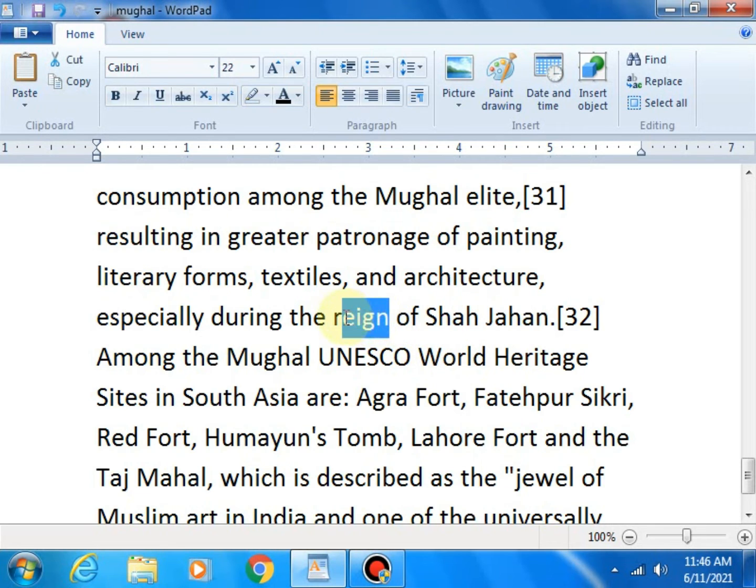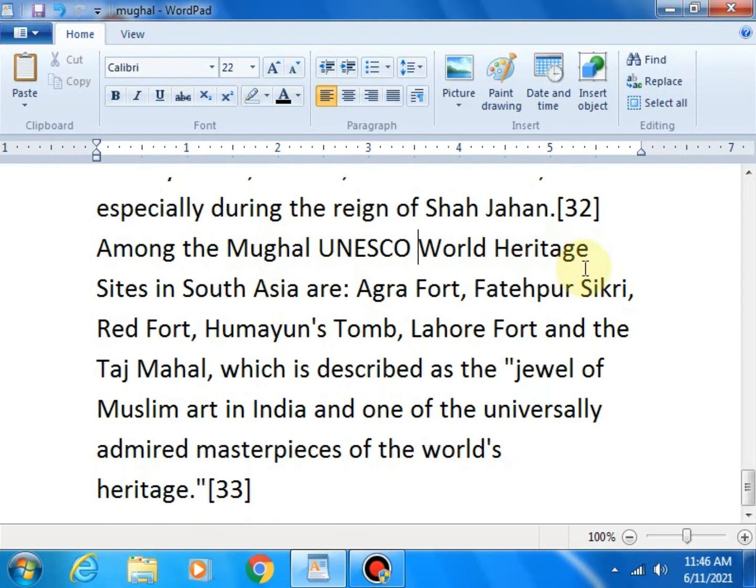You get a lot of confusion here; we have to read this as regime or reign. This was done at which time? Shah Jahan's ruling time. Among the Mughal UNESCO World Heritage Sites in South Asia are, means UNESCO has given some sites.